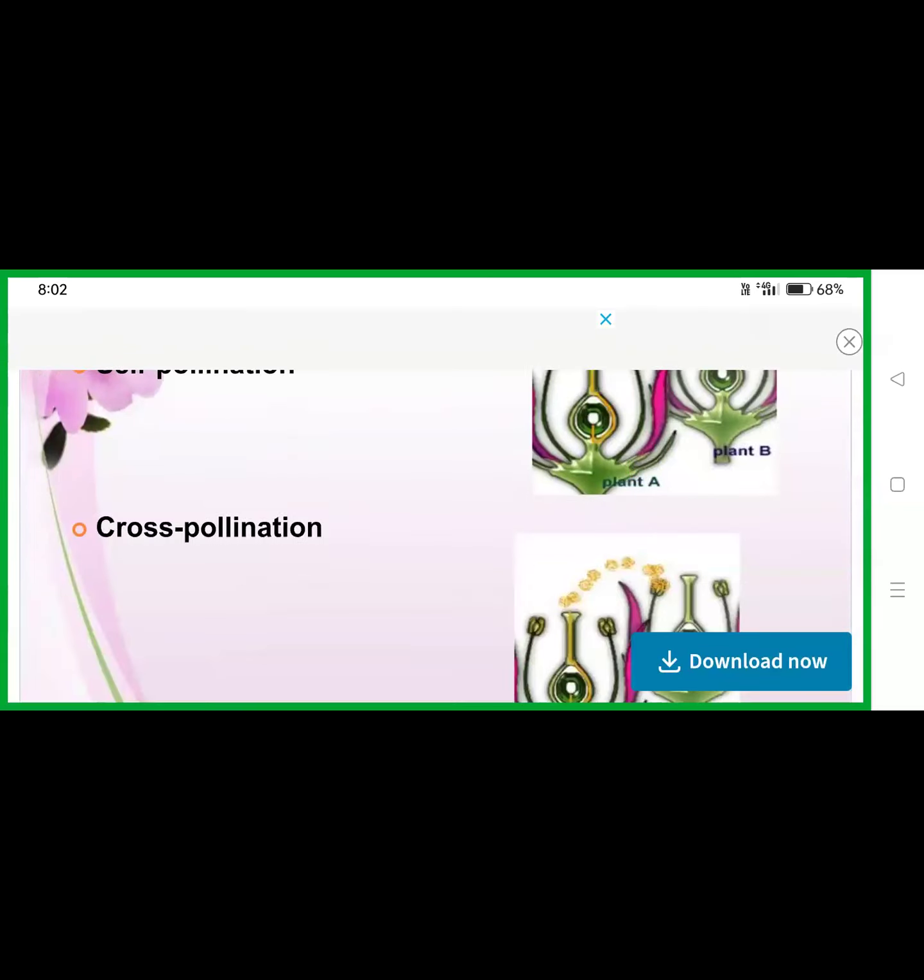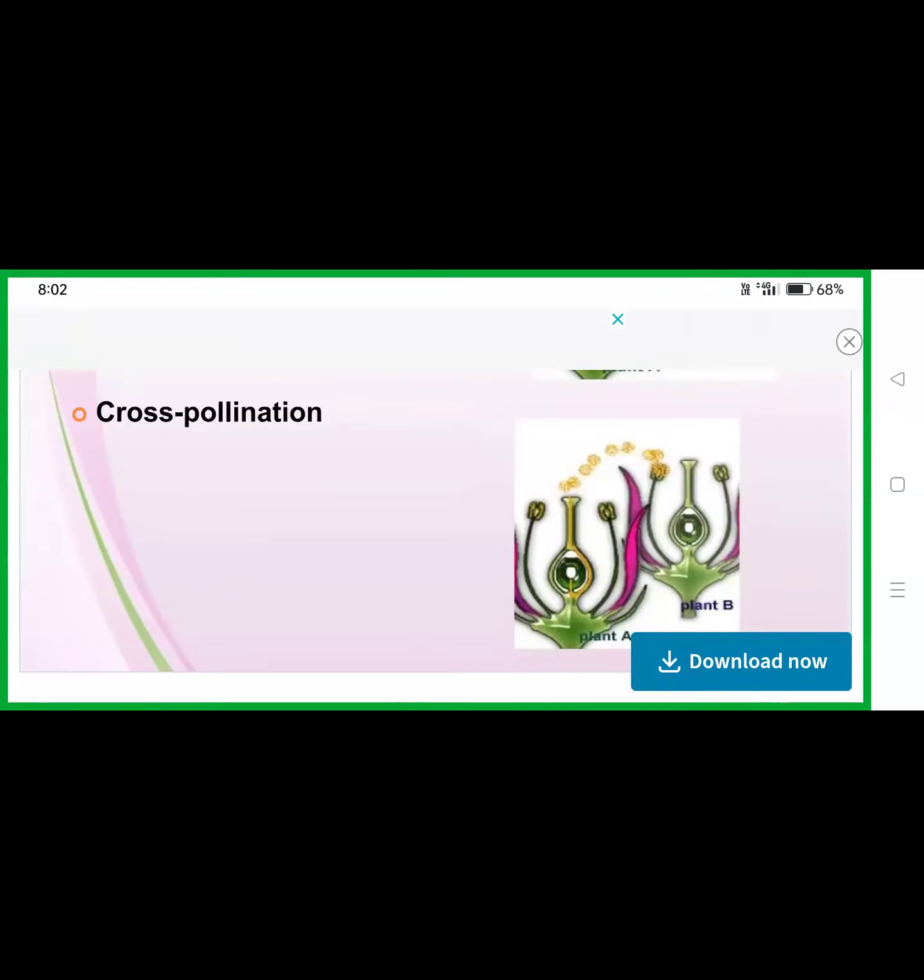This type of pollination is possible only in bisexual flowers. That is self-pollination. Self means only the same flower: the pollen grains from the stamens to the stigma of the same flower is called self-pollination. And next, we come to cross-pollination. The transfer of pollen grains from the anther of one flower to the stigma of another flower of the same species is called cross-pollination. That is allogamy.